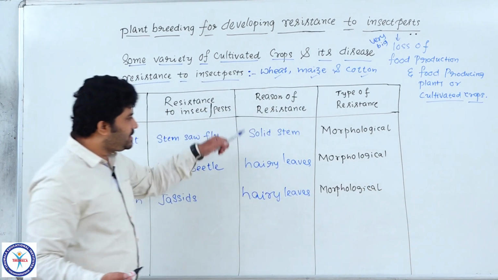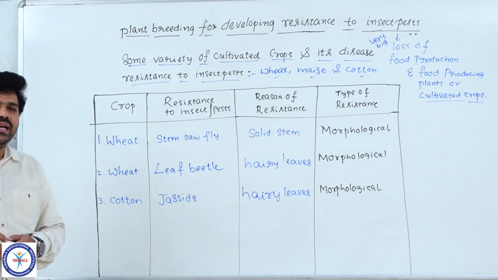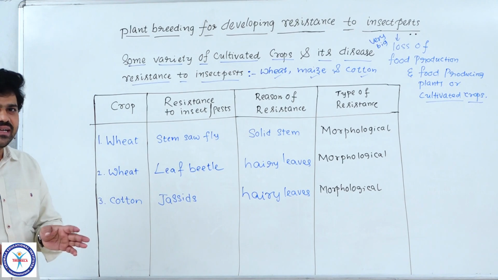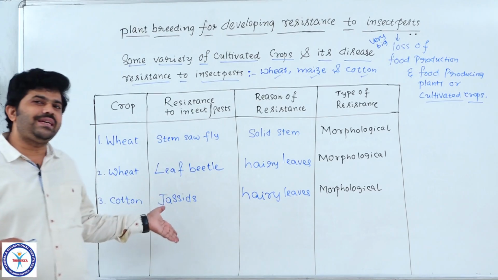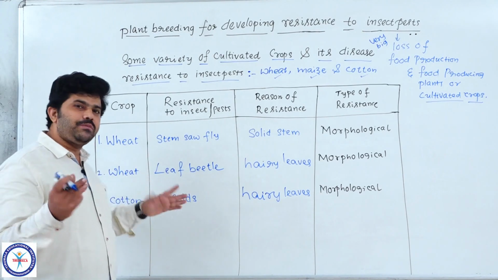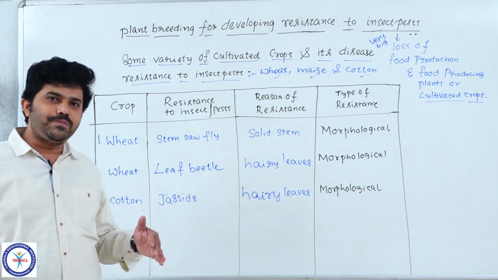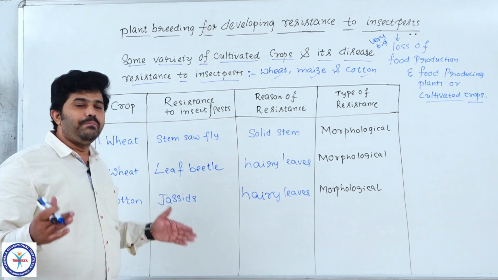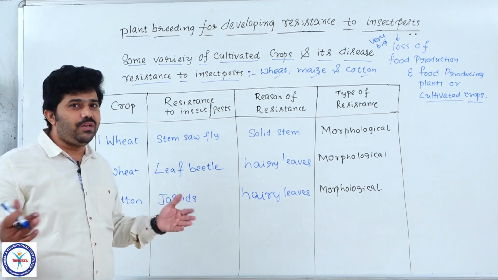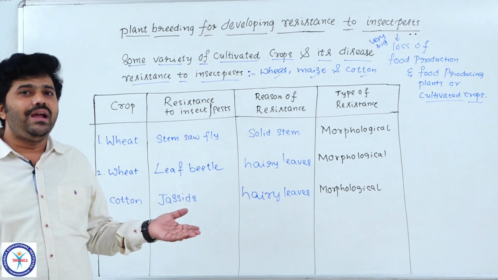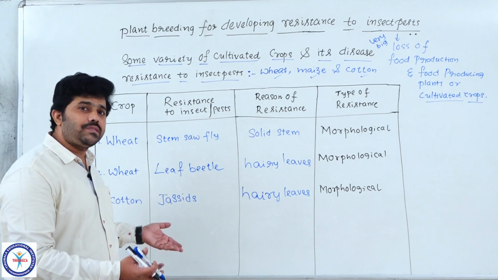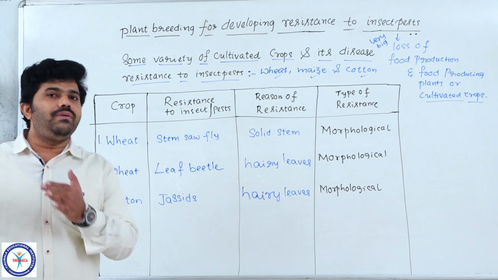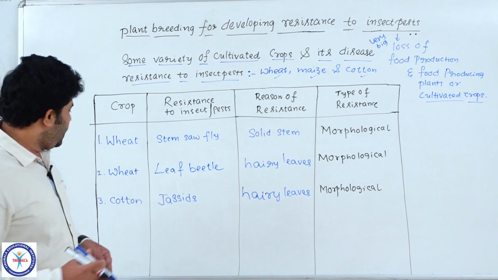Now got the point? All these three different morphological characters we altered are not preferred by the insect pests. Then all these insect pests may not continue their life on the variety of crops, and may not destroy them. They may not cause any very big infestation or destruction. Then all these varieties of crops continue their life normally and healthy, giving more yield. Understood students? Now got the point students?